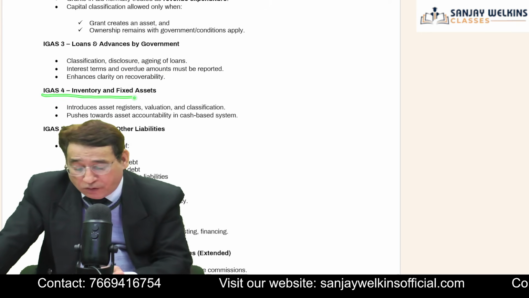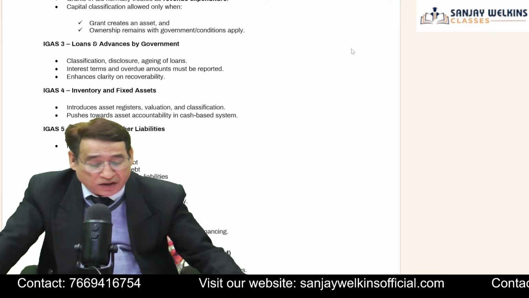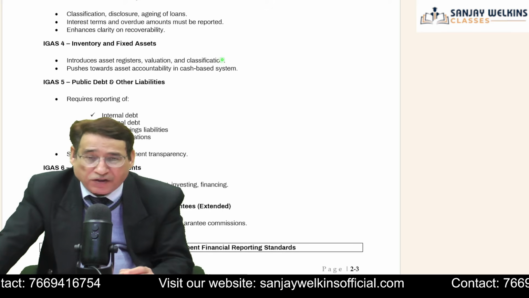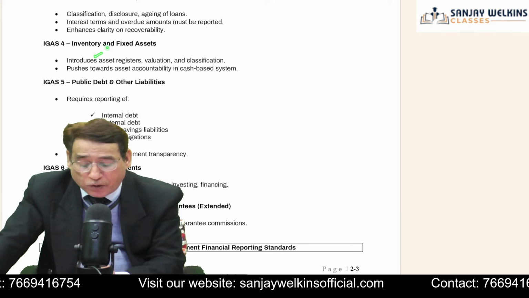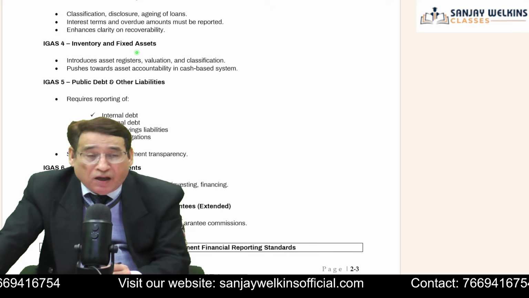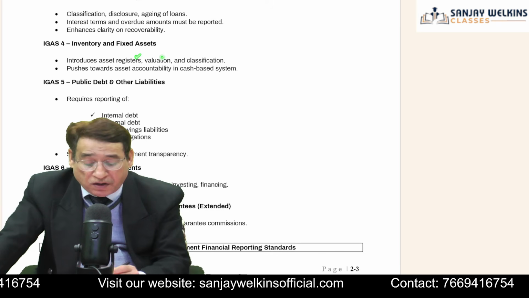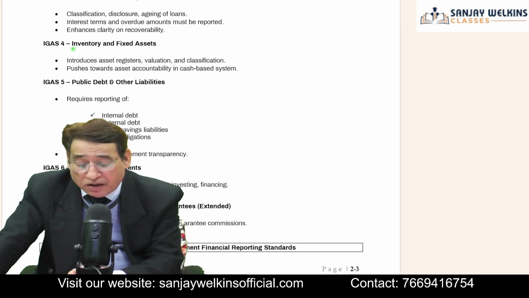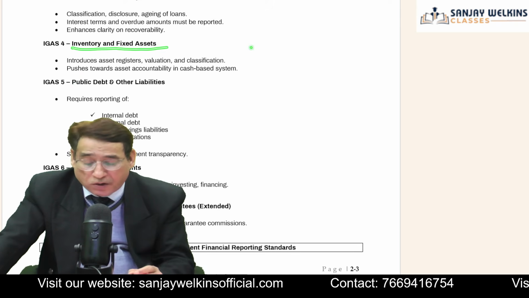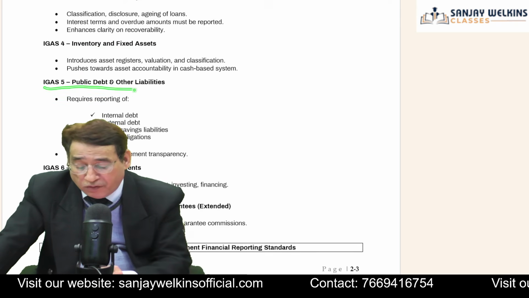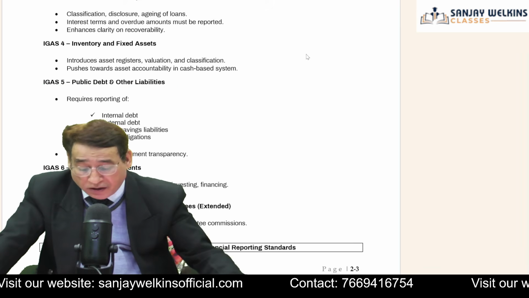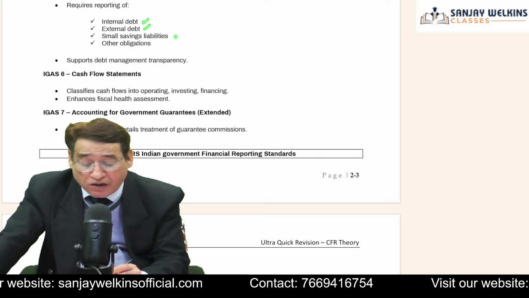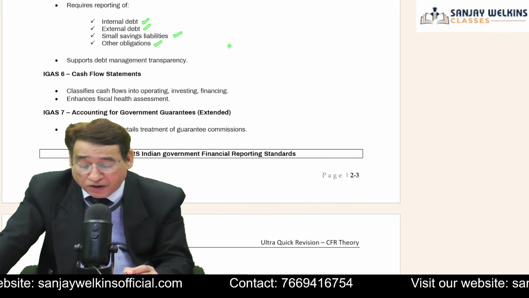Similarly, IGAS 4 deals with inventory and fixed assets. The title is very important. IGAS 4 relates to inventory and fixed assets. Is it clear to you? Obviously, this particular standard has introduced asset registers, their valuation and classification. Is it clear to you or not? So this is the main point that IGAS 4 relates to inventory and fixed assets, and IGAS 5 relates to public debts and other liabilities. This particular standard requires reporting of internal debt, external debt, small saving liability and other obligations.